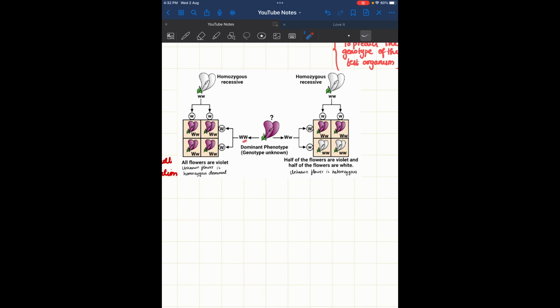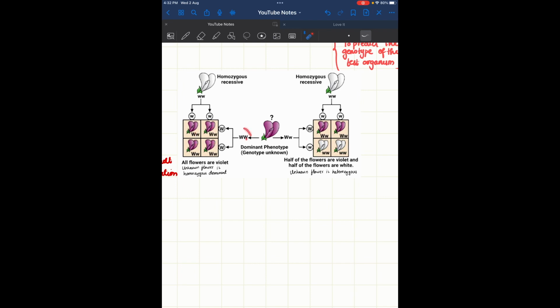So this Y can be capital W capital W, or capital W and small w, because both will be violet in color. If this is capital W capital W, when they cross with small w small w, we can see all four will be dominant only.